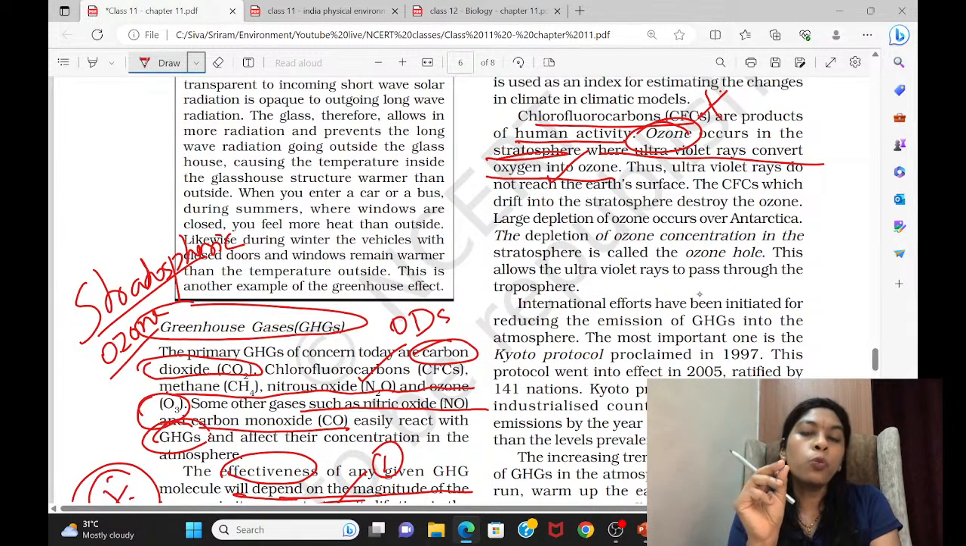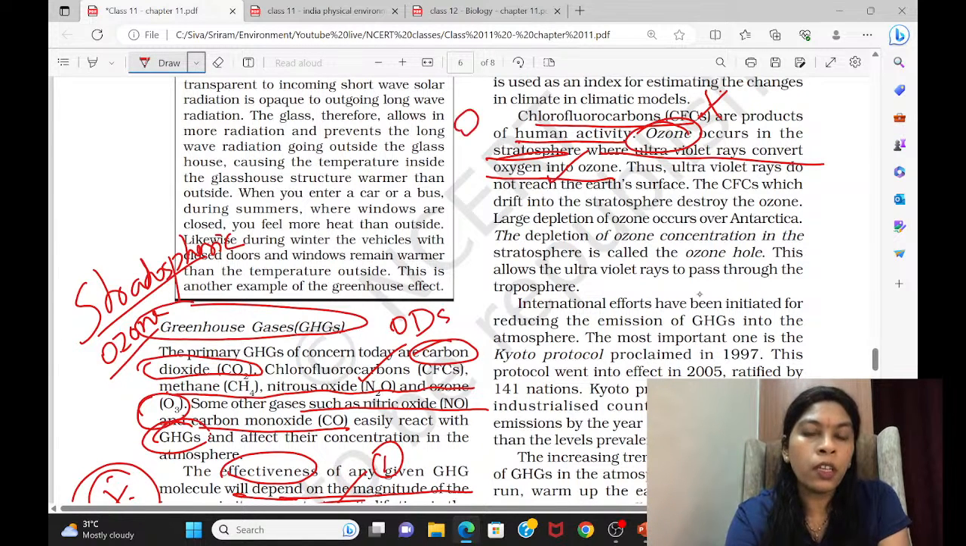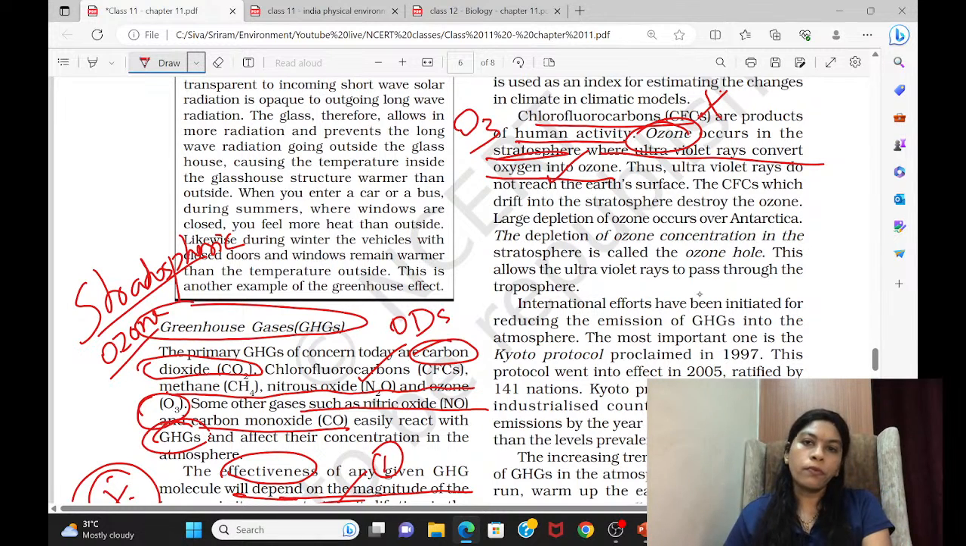The depletion of ozone: the O2 molecule will lead to the formation of ozone, because ozone's formula is O3, as you know. So O2 breaks down and becomes atomic O, and then it combines with O2 and they form O3. This way UV rays are responsible for that. It's a natural phenomenon, and it mainly occurs naturally to protect the organisms living on the earth.